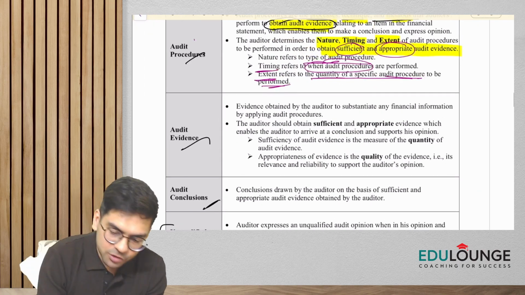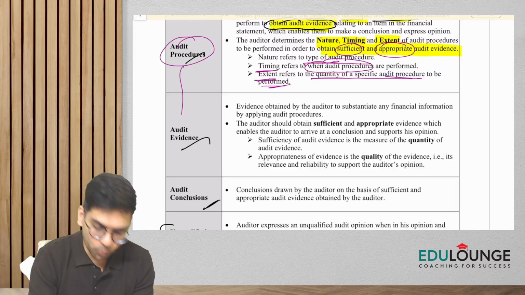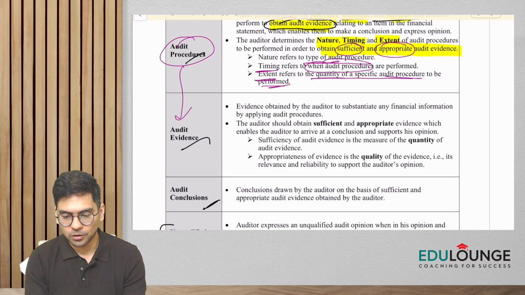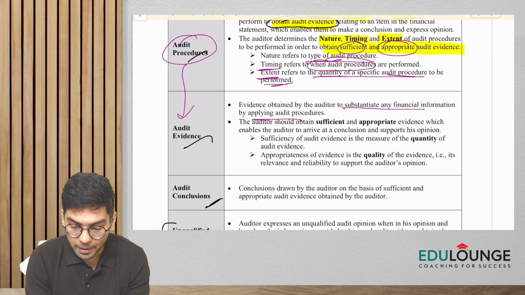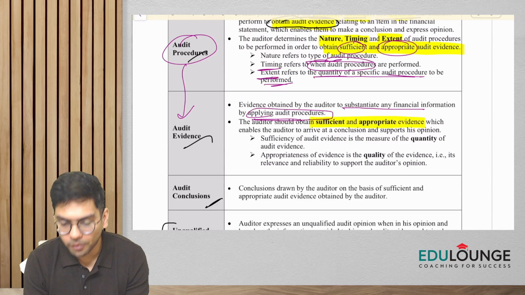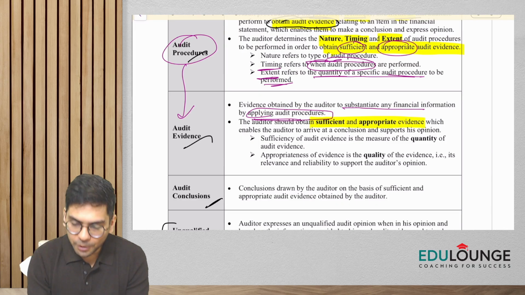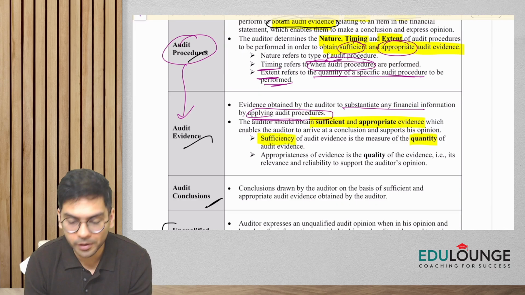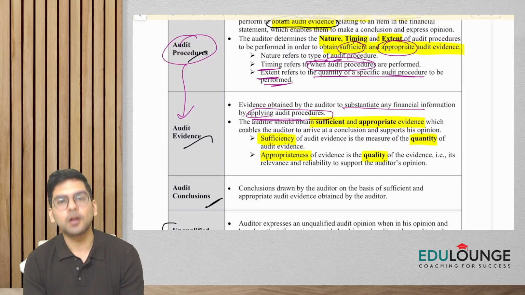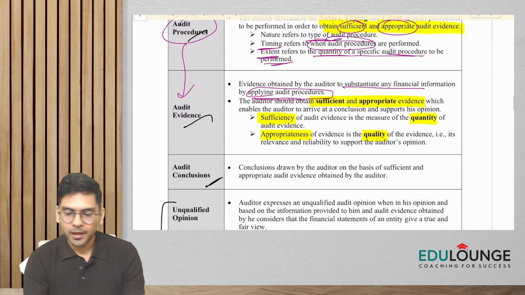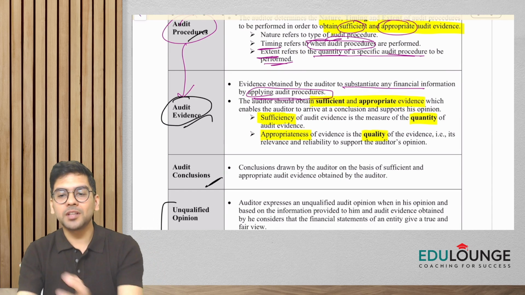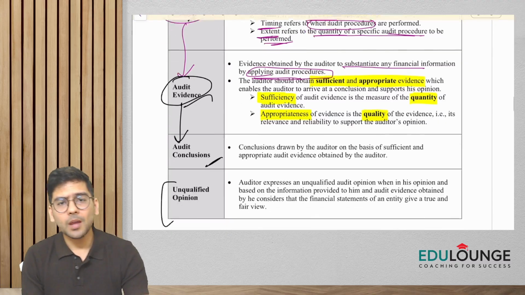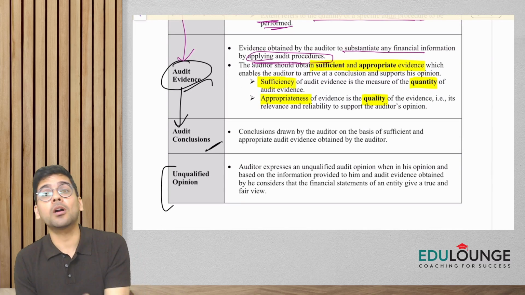Anyways, guys, upon application of audit procedure, what is it that we get? Audit evidence. So evidence obtained by the auditor to substantiate any financial information by applying audit procedure. The auditor should obtain sufficient and appropriate audit evidence. And I told you this, guys, sufficient means quantity, and appropriateness is basically quality. On the basis of these audit evidences, what is it that the auditor will basically do? He's going to draw conclusions.